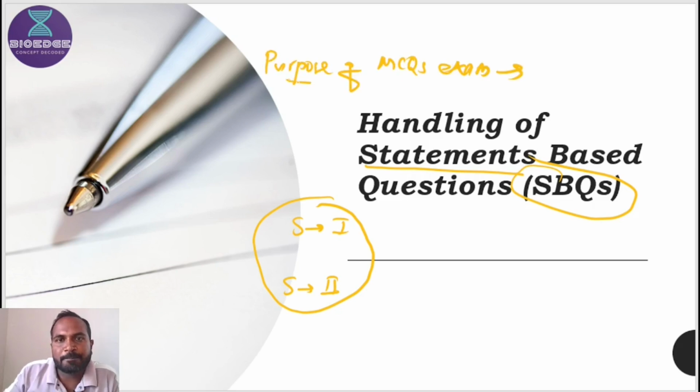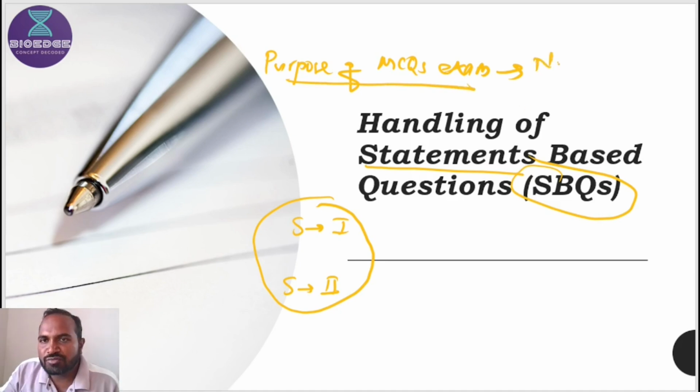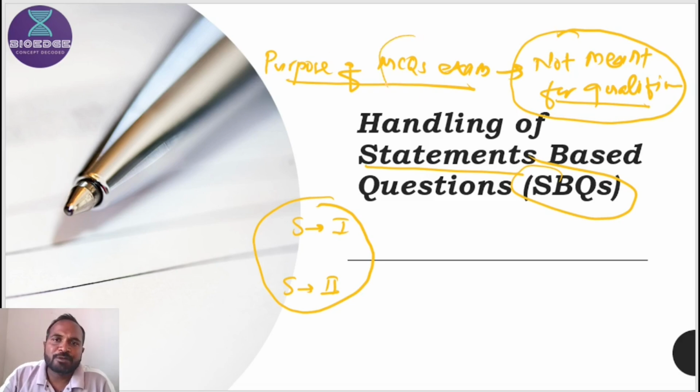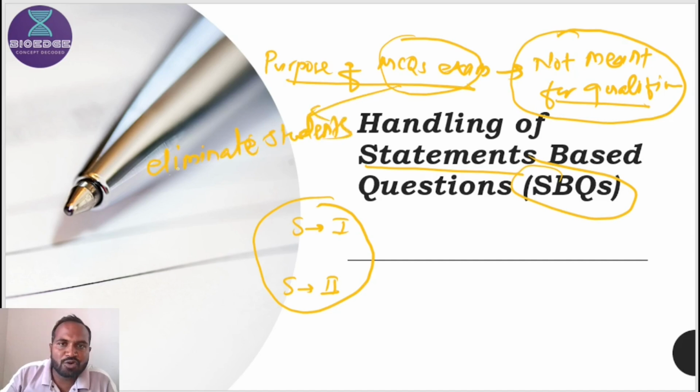MCQ exams are not meant for qualification of students. Qualification means the descriptive patterns are there. Descriptive pattern exams are there to qualify your board exams, but the purpose of MCQ exams is to eliminate students from competition.